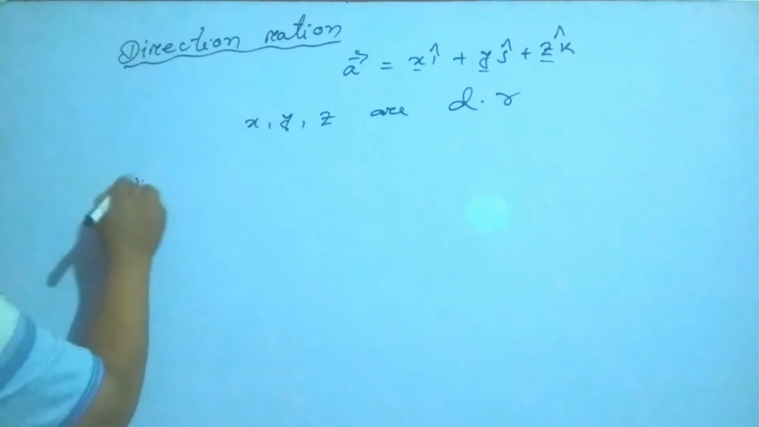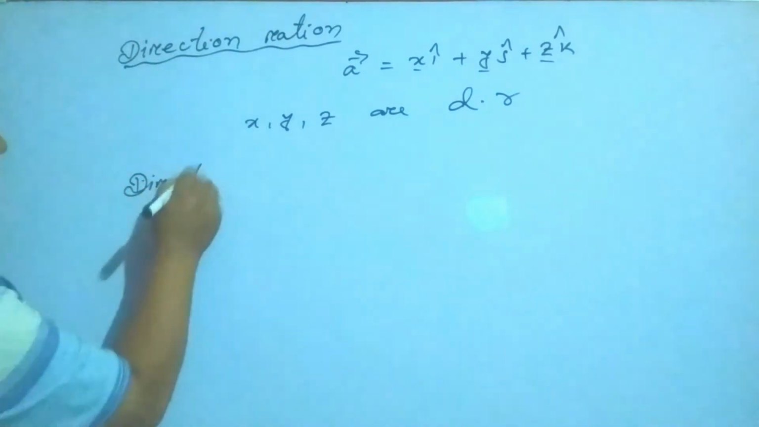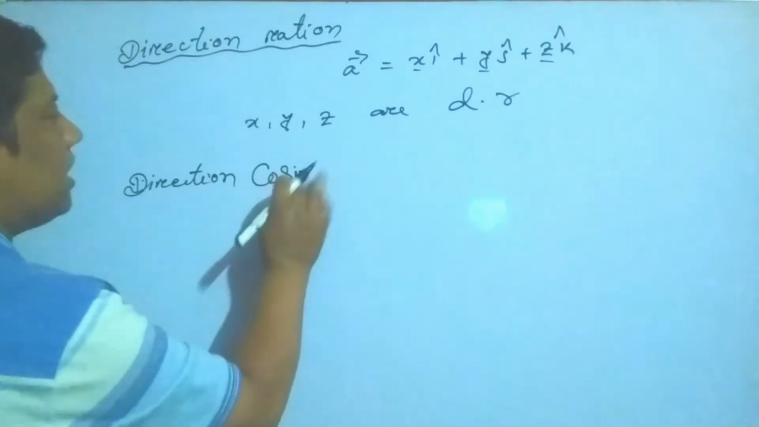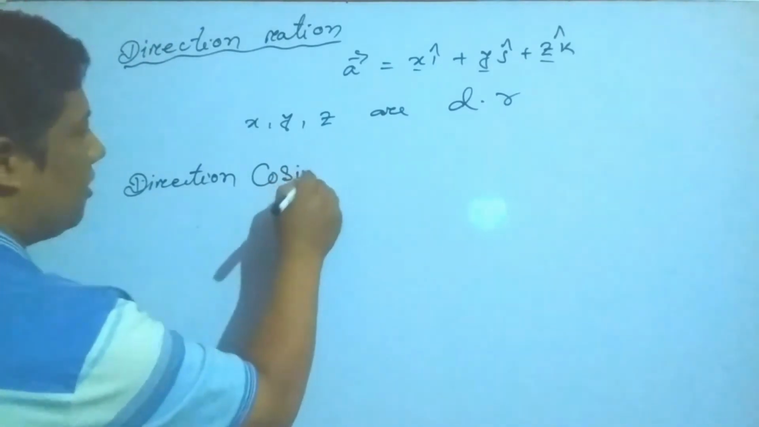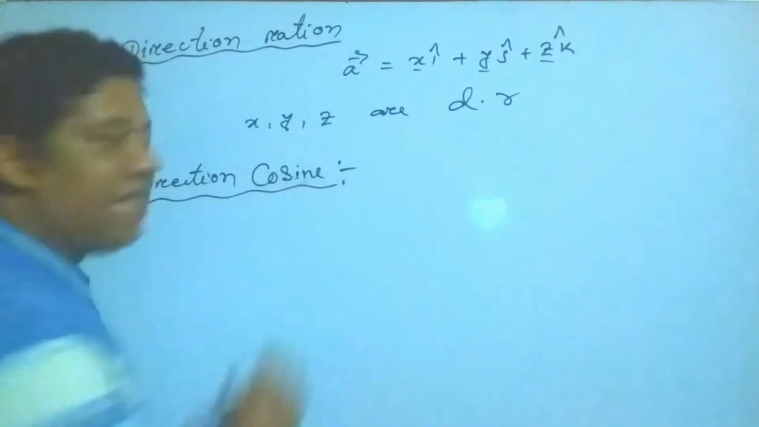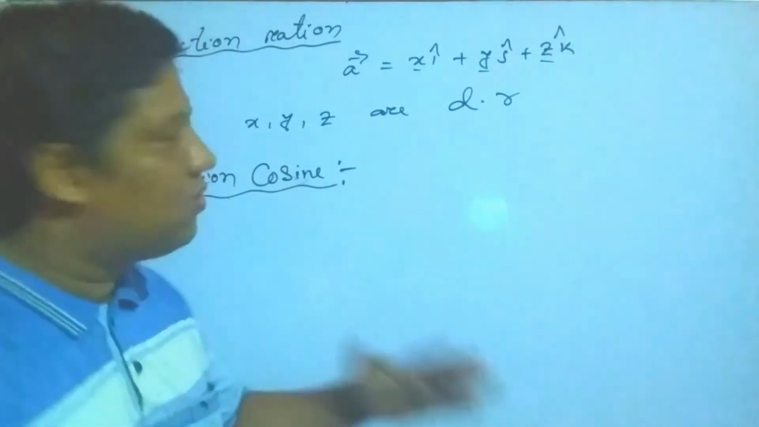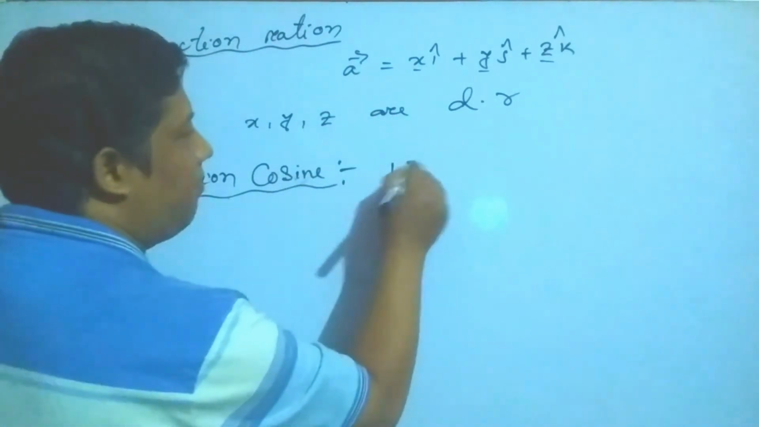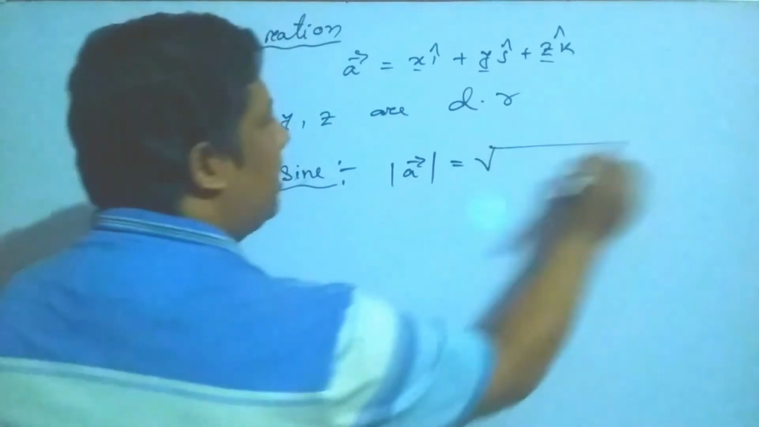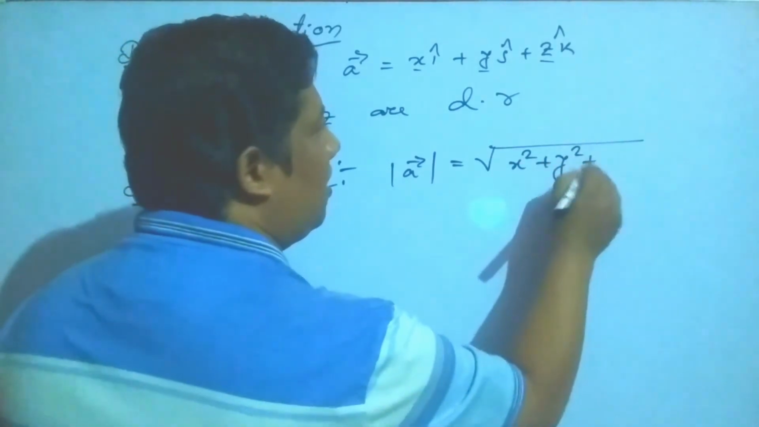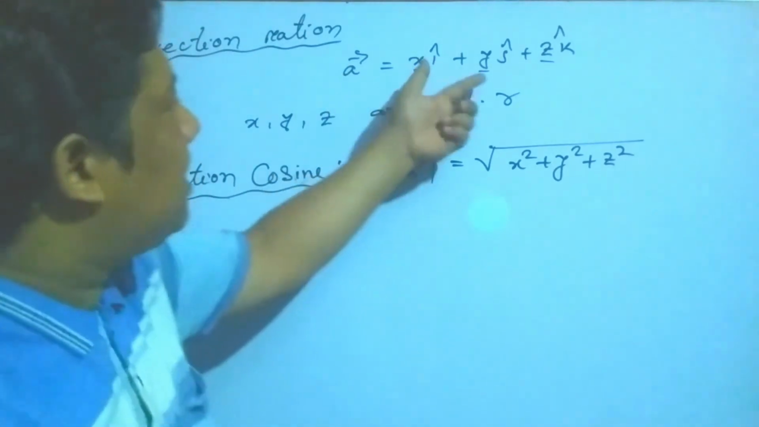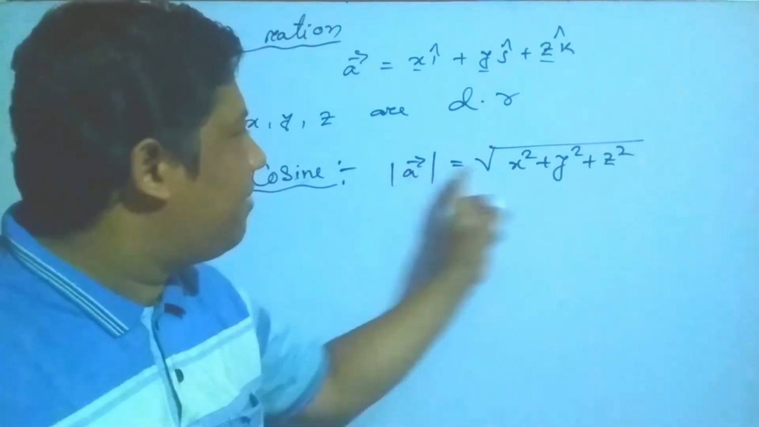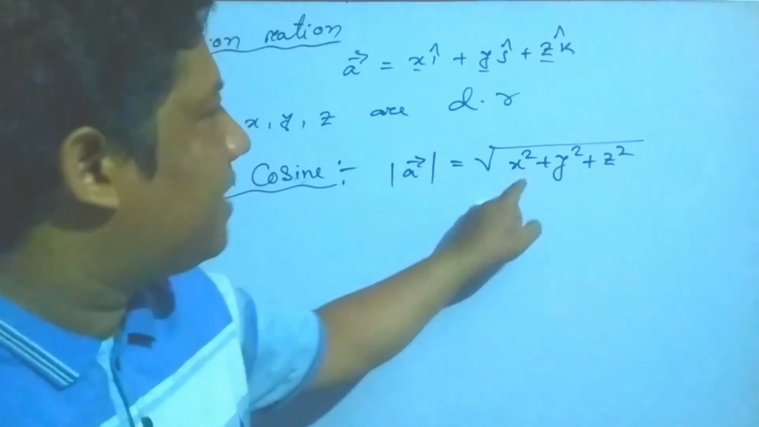The next point is direction cosine. Direction cosine means the cosine of the angle of direction along the x-axis, y-axis, z-axis. If you want to find the direction cosine, then at first you have to find the magnitude. Okay, students, magnitude is defined as the square root of x square plus y square plus z square.